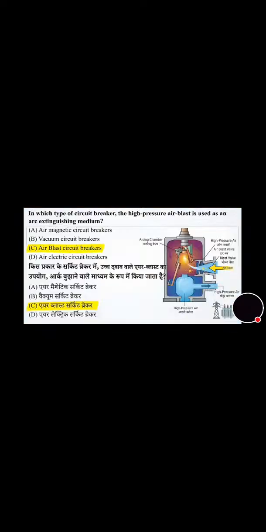Now we will move towards the next question that's on the screen. You can see: which type of circuit breaker uses high pressure air blast as an arc extinguishing medium? And its correct answer is option C, that is air blast circuit breakers.